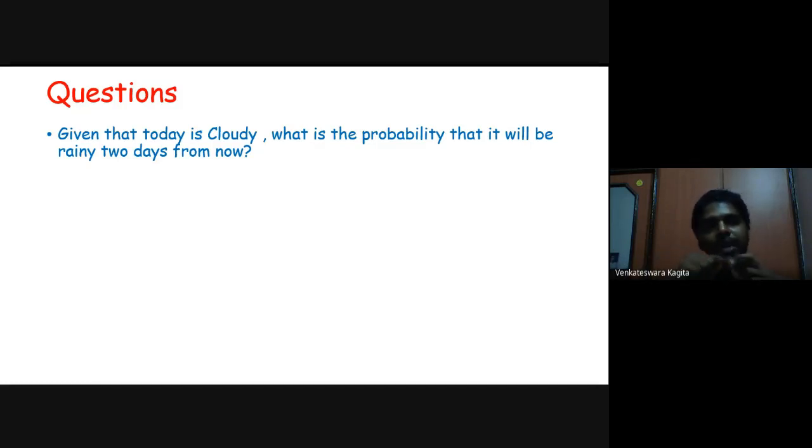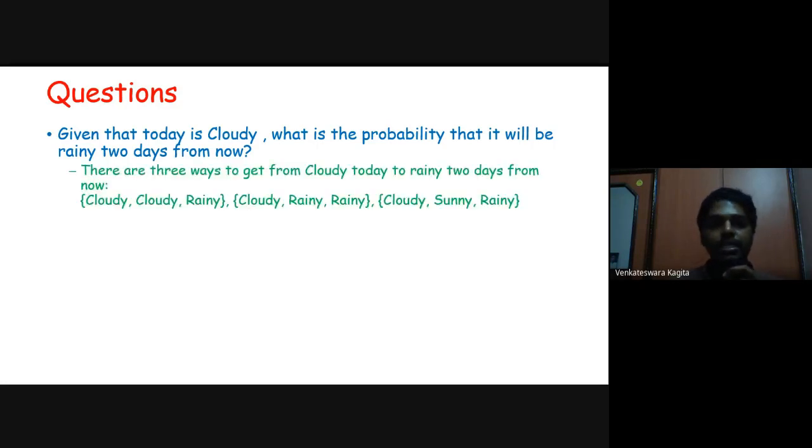So there are three ways to get from cloudy today to rainy 2 days from now. Those are cloudy, cloudy, rainy, or cloudy, rainy, rainy, or cloudy, sunny, rainy. These are the different paths.